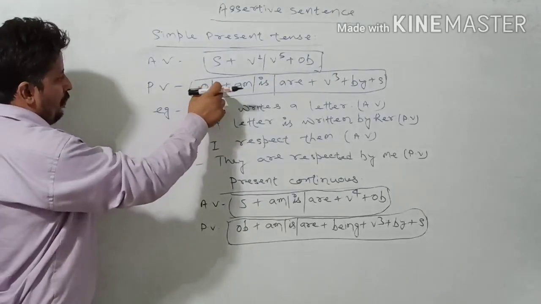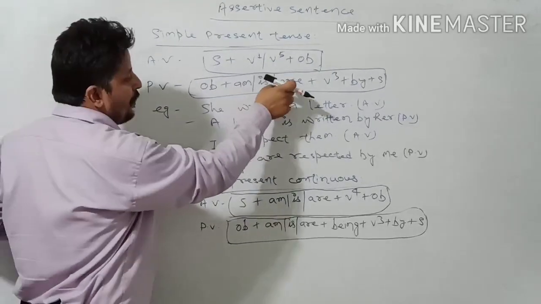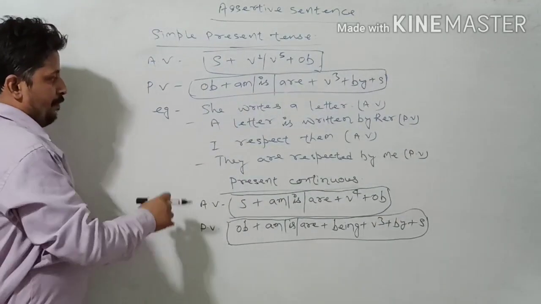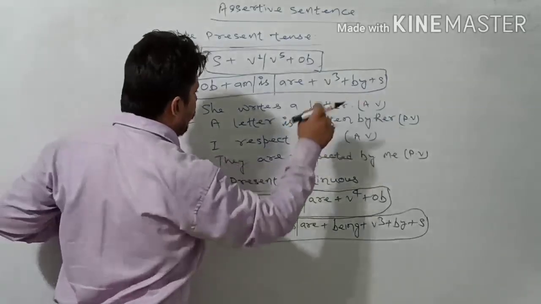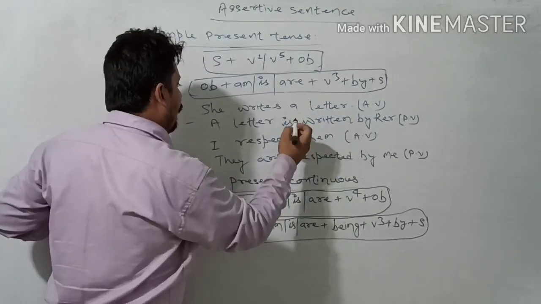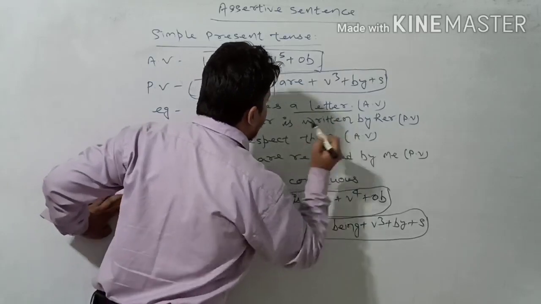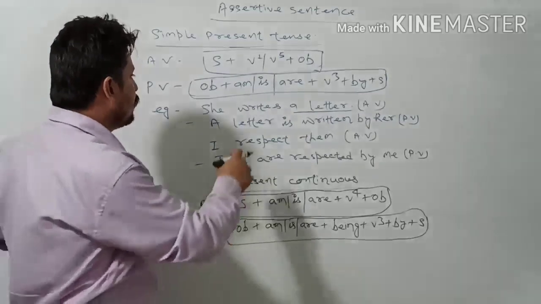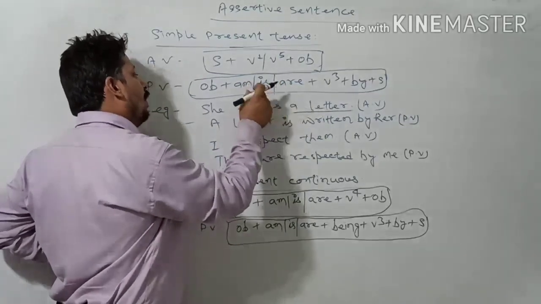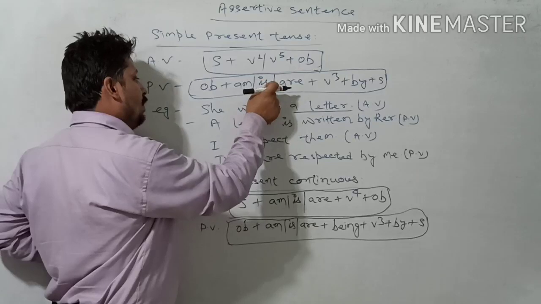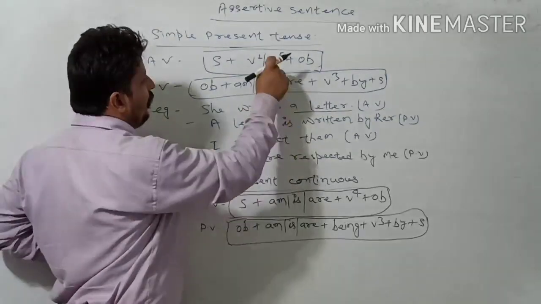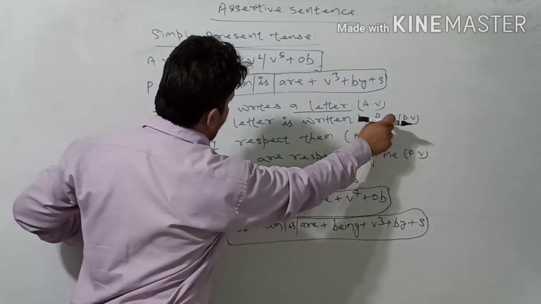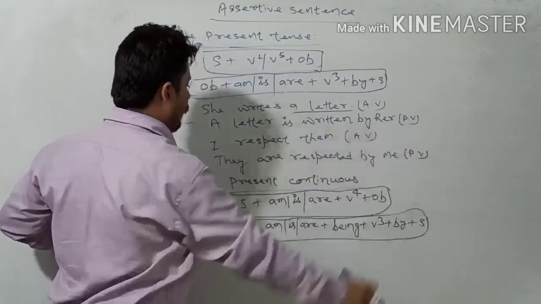For passive, you will see the structure object plus am, is, are plus verb 3 plus by plus subject. For example, she writes a letter. That is in active voice. We have to keep the object at the beginning, a letter, and a letter is singular in form. So you have the option from all 3 options, am, is, are. You will keep is here: a letter is, and then verb 3 for write is written, by. Is used before to where, she will be changed into her.